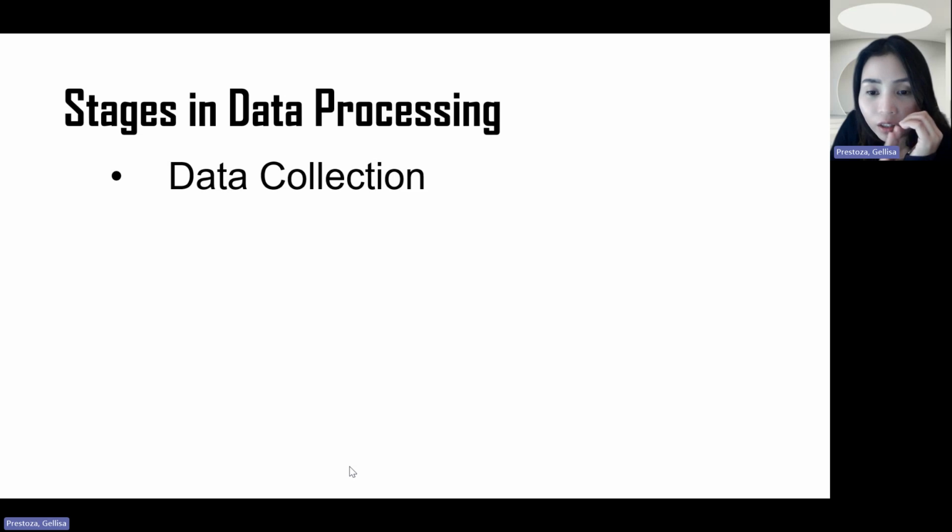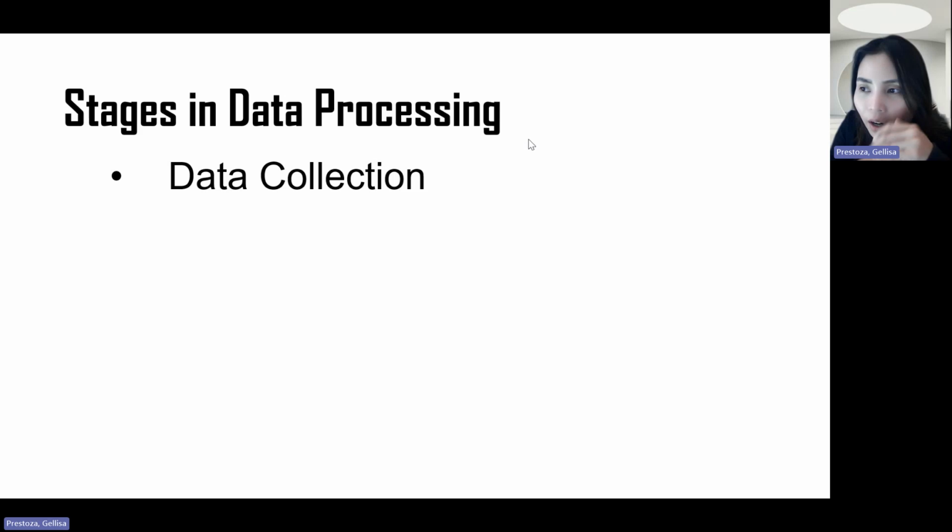This is the initial step where data is gathered from various sources, such as databases, certain persons, through surveys, external providers, focus group discussions, and interviews. So those are how we gather the data, how we collect the data, especially in research, right?